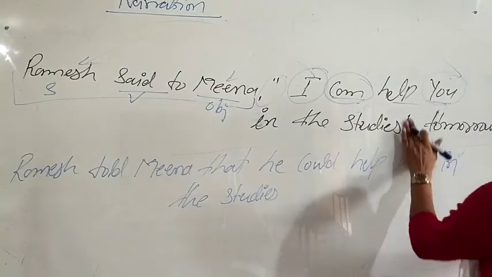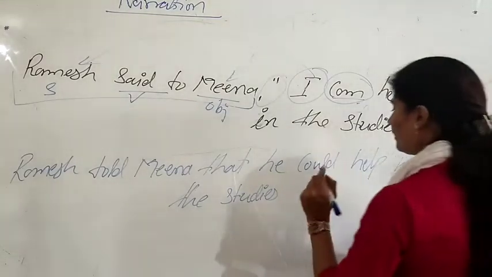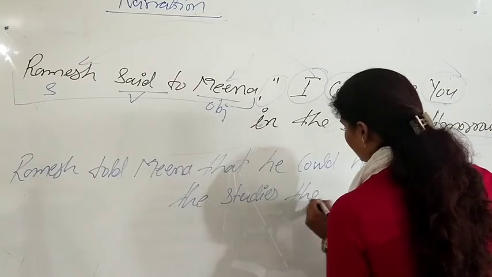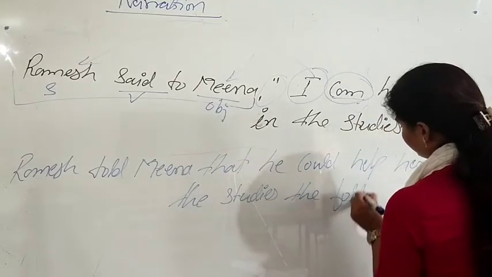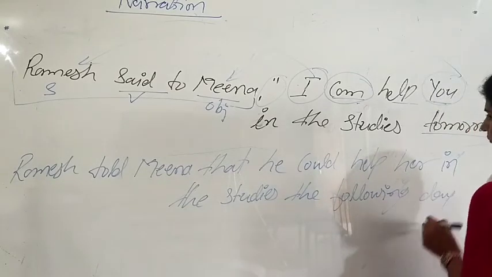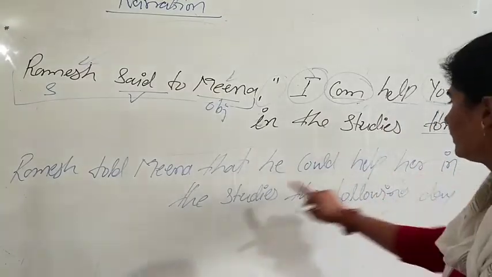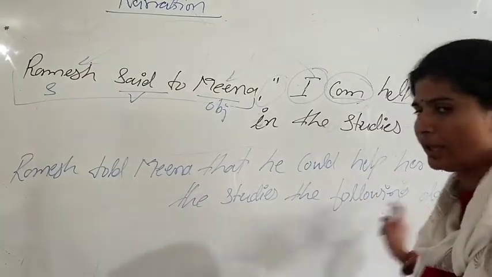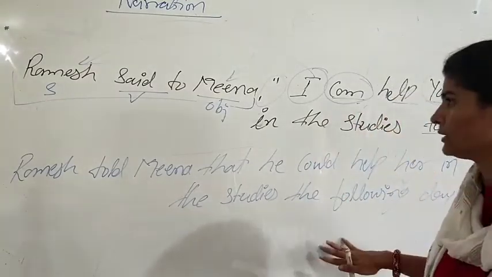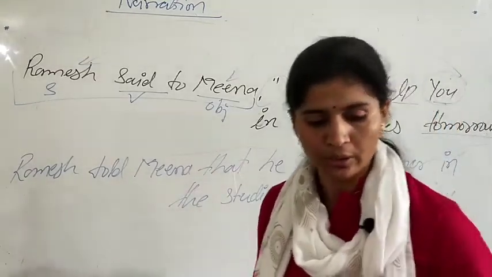Now next, change tomorrow. Tomorrow is going to change with the following day. Ramesh told Meena that he could help her in studies the following day. Okay, got it? So this is how you're going to change direct into indirect.